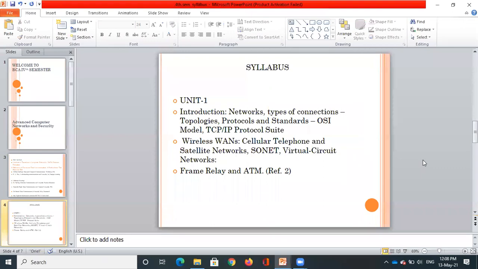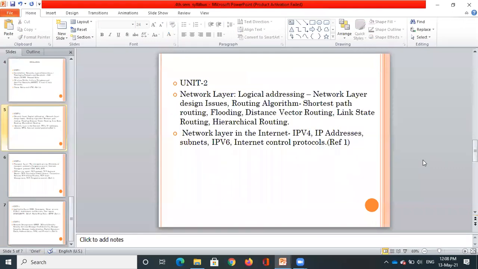Then coming to the second unit, here we are going to study in detail the network layer, how the network layer is designed. Then we're going to study addressing. We have something called logical addressing and physical addressing. When we have a computer system, every computer system has a unique address.